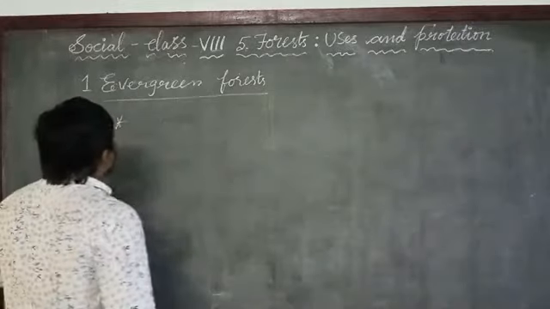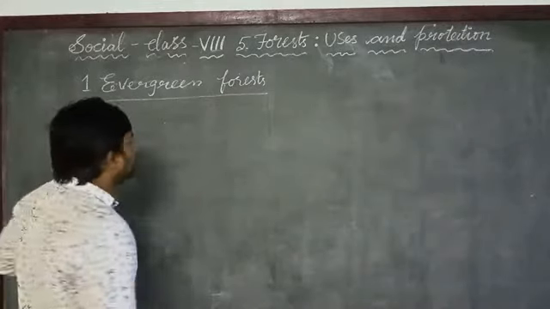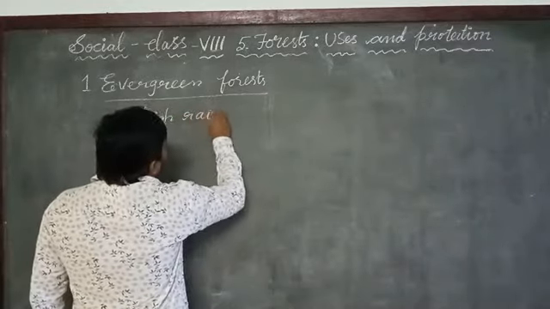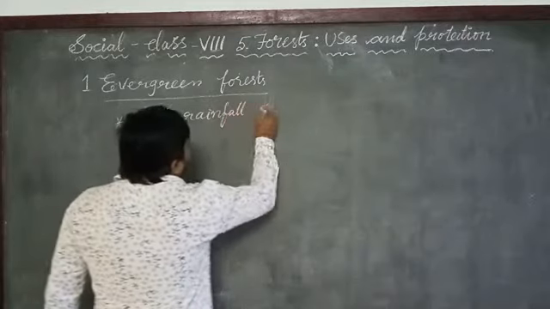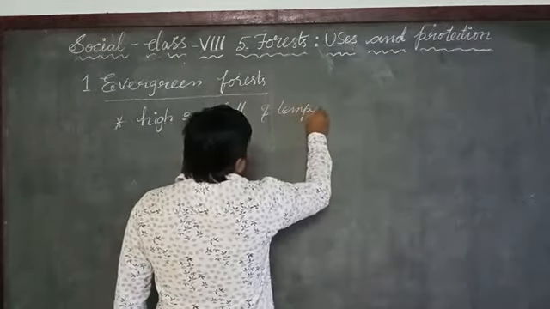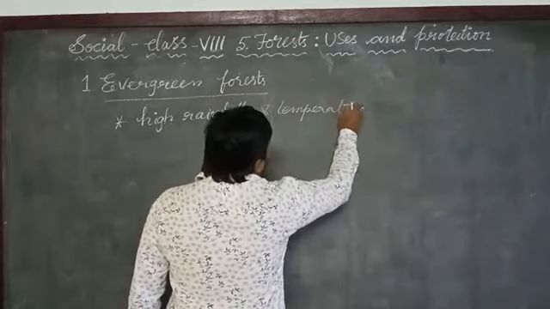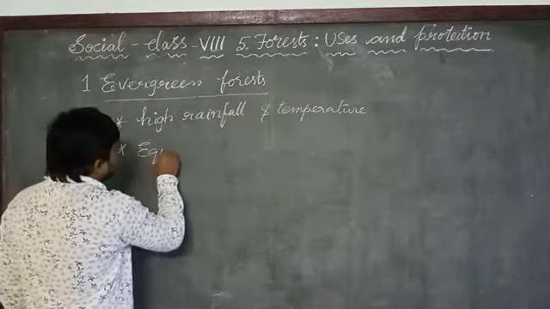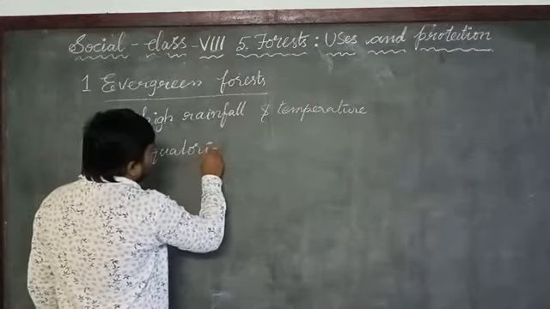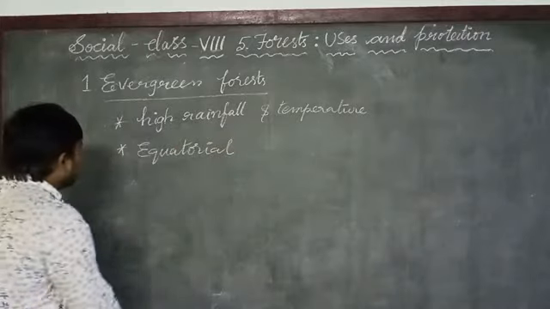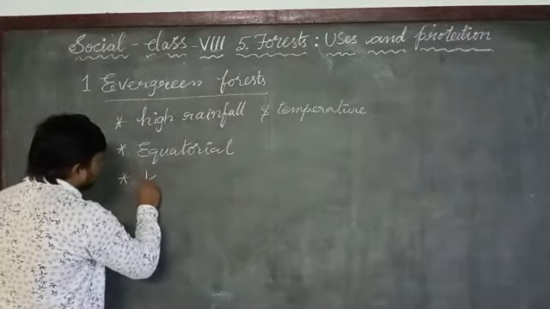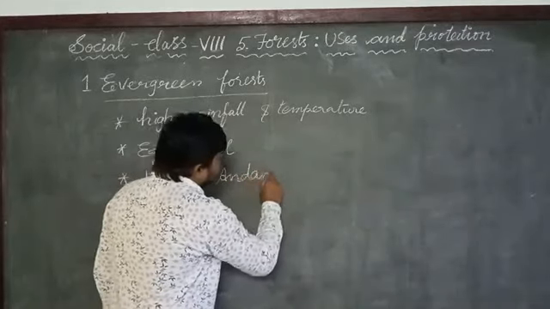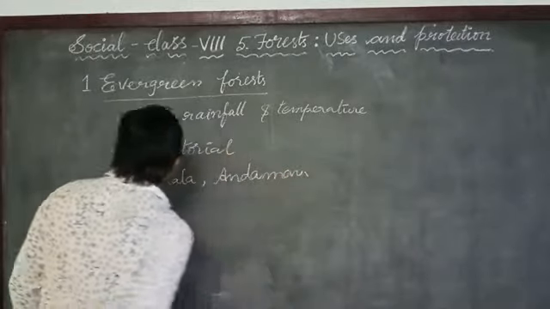Let us see the areas which have very high rainfall and temperature. In these areas, these types of forests grow. In the equatorial region, these types of forests grow. In our India, in the state of Kerala and in Andaman, we can see these types of forests.